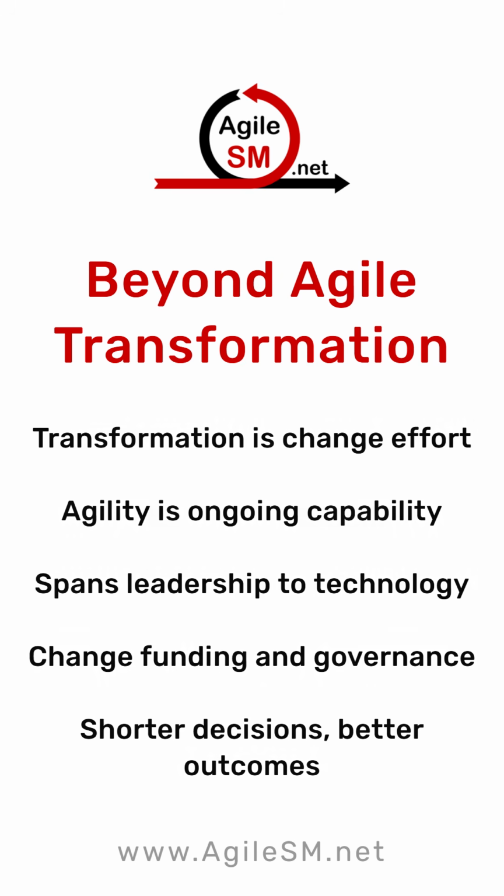Business agility beyond transformation. Agile transformation is a change effort, but business agility is the capability that remains after the change effort. It shows up in how the organization actually works across leadership, strategy, operations, culture, and technology. Real agility means funding, governance, and delivery are connected. Decision cycles get shorter, learning gets faster, and customer outcomes improve. A transformation is only useful if it changes those real conditions.